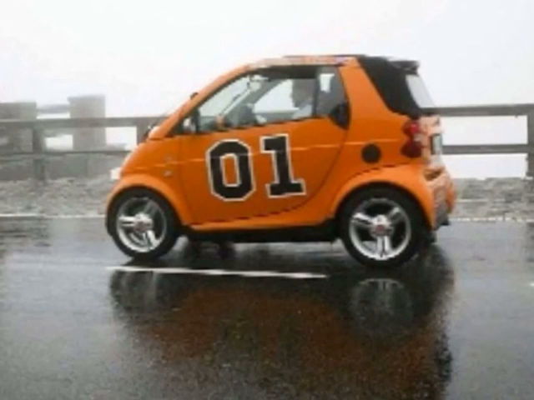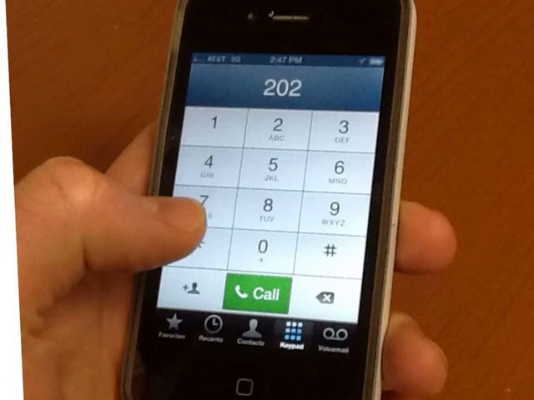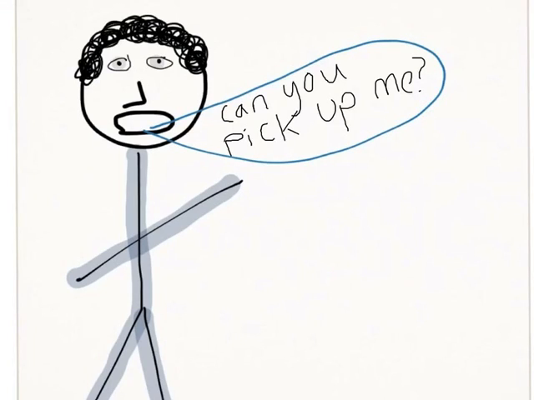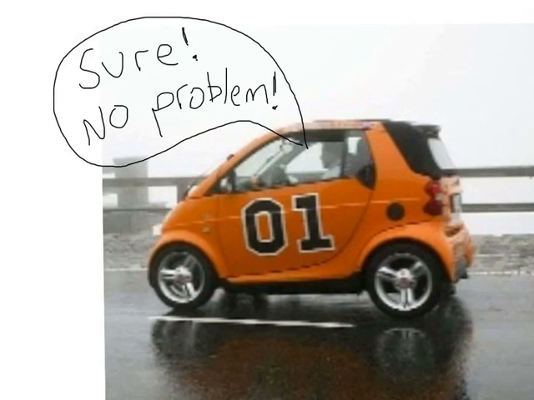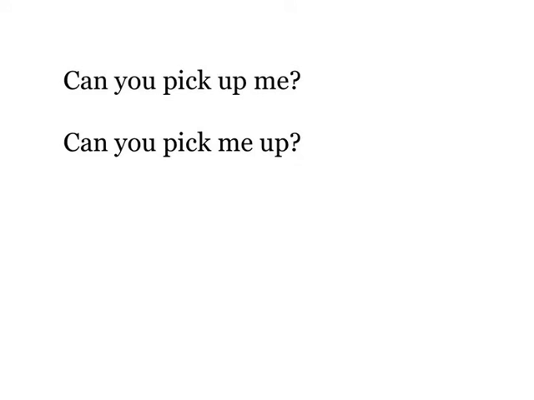Now let's wrap up with a story. Let's say that your friend has a car and you don't. So you call him up to ask him for a ride. And you ask him, can you pick up me? Now your friend will understand you fine and probably say, sure, no problem. But now that you know a little bit about how phrasal verbs work, separable and inseparable, you'll know why you shouldn't say this and you should say the second example.